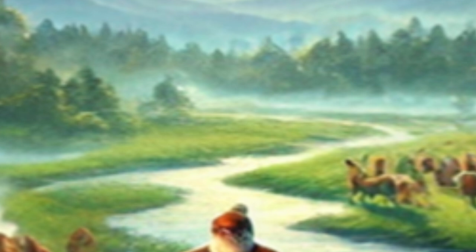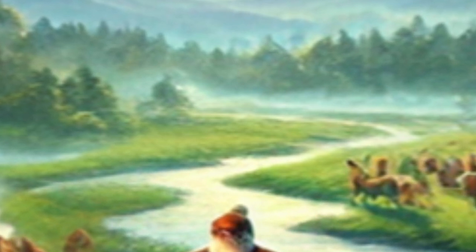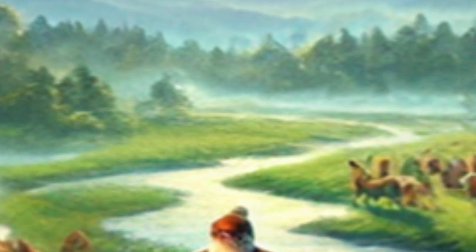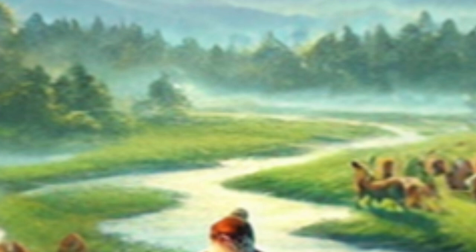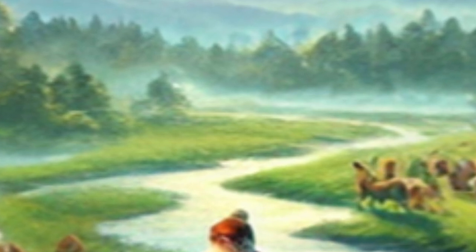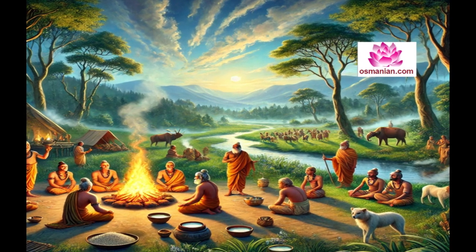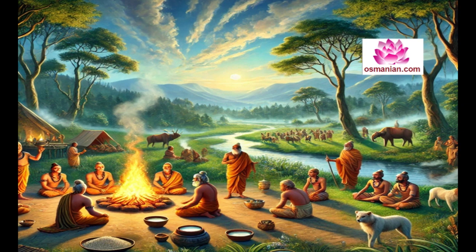77. How many Vedangas are there? Answer: 6. 78. Which Vedanga deals with phonetics? Answer: Shiksha. 79. Which Vedanga deals with rituals? Answer: Kalpa. 80. Which Vedanga deals with grammar? Answer: Vyakarana.